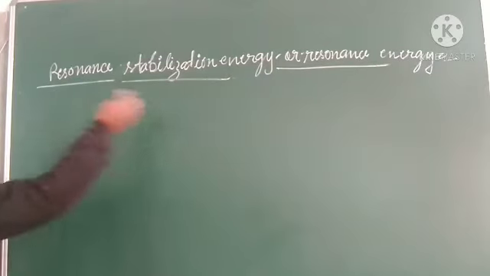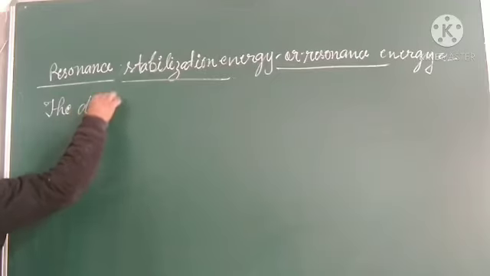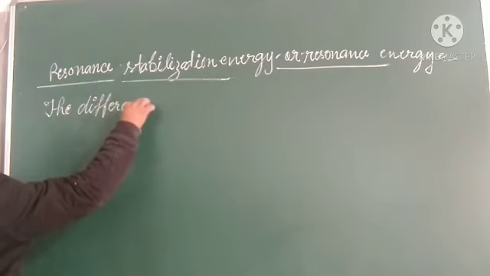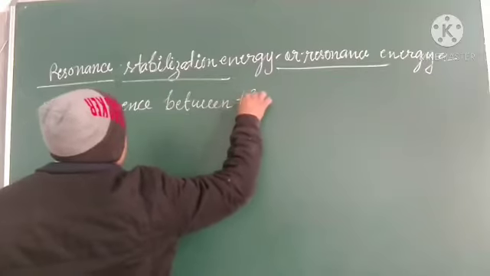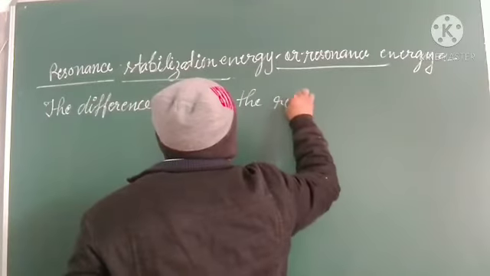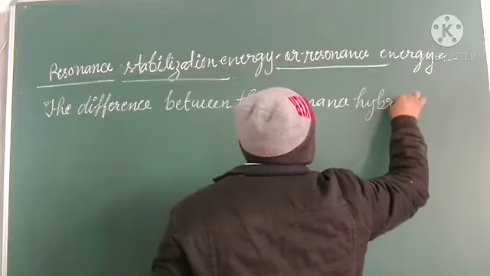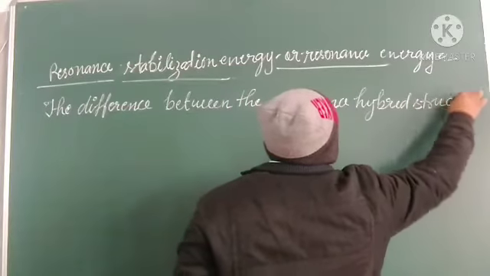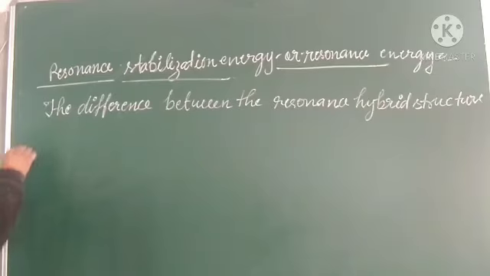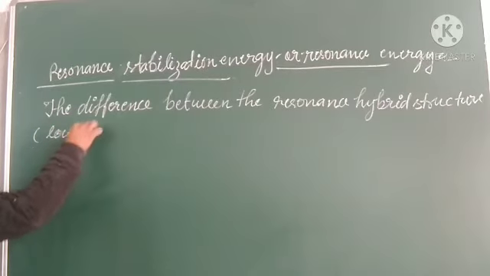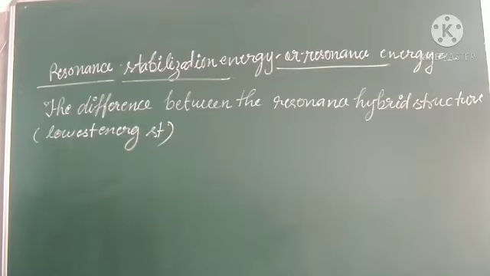So how can we write the difference between the resonance hybrid structure, or the lowest energy structure?